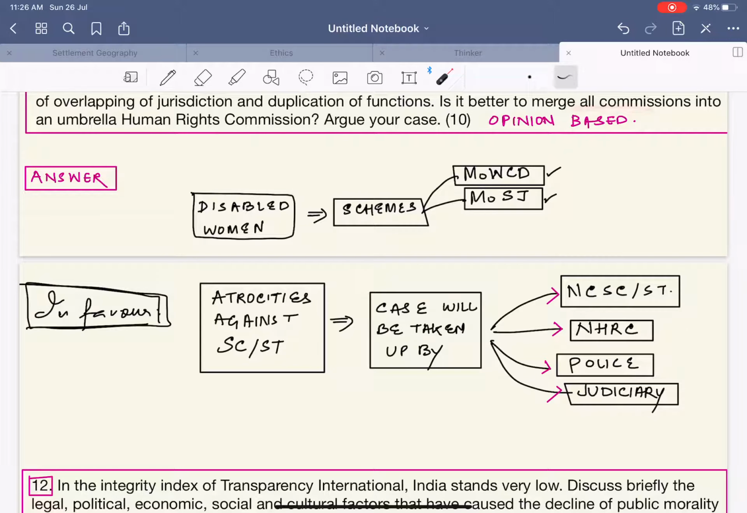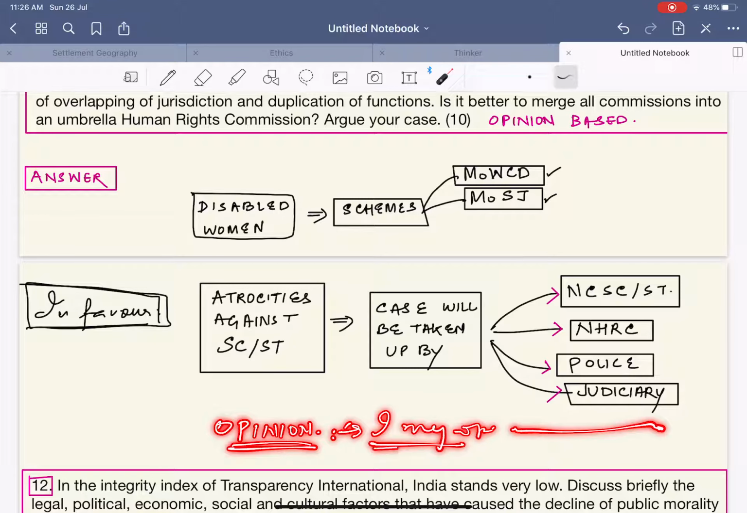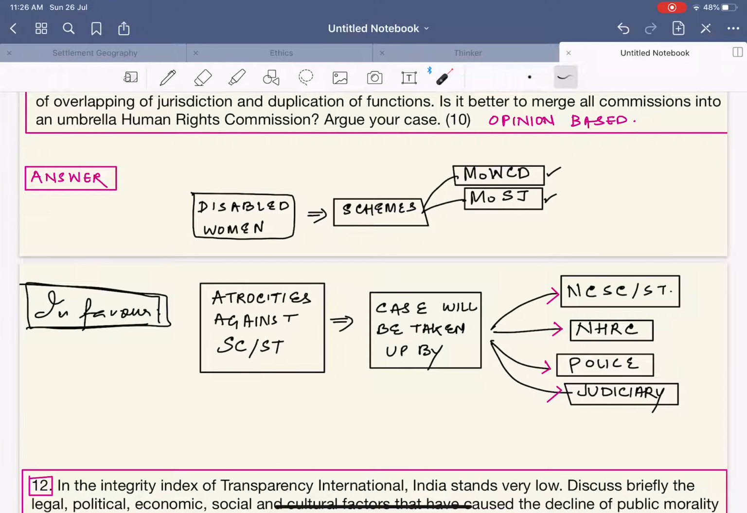So in an opinion-based question, remember that you need to write an intro, a body, and then a conclusion. In the conclusion, you have to give your exclusive opinion with respect to it. How do you write your opinion? In my opinion, we should have a single umbrella body, or you can write, in my opinion, we should not have a single umbrella body.